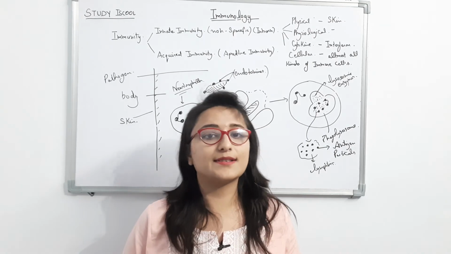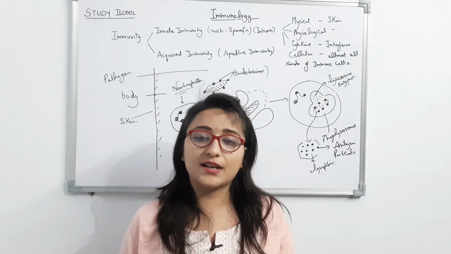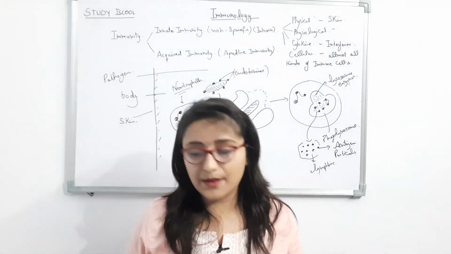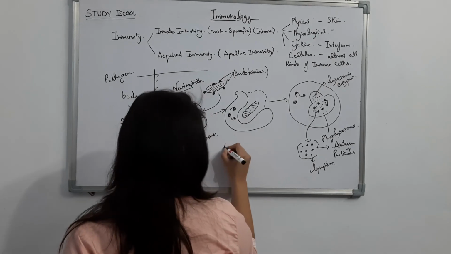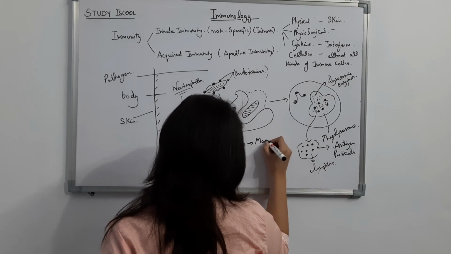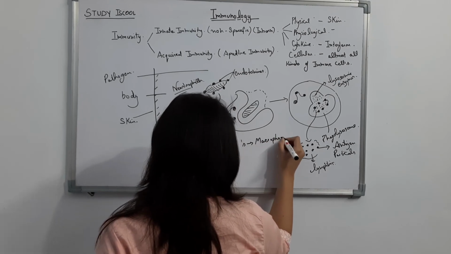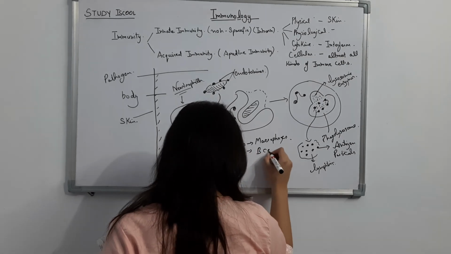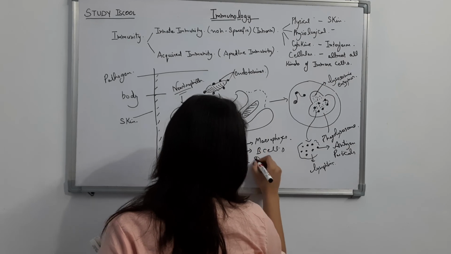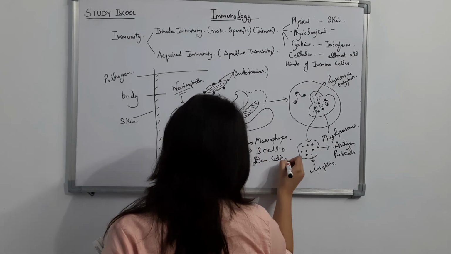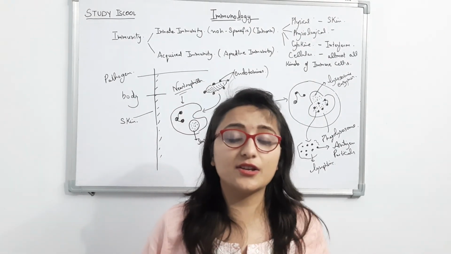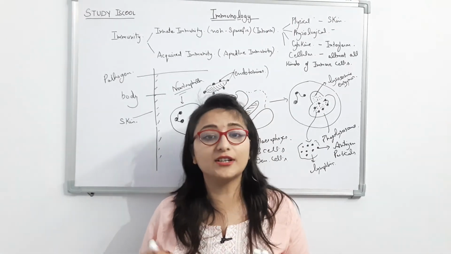MHC protein is a special kind of protein present in all APCs. APCs means antigen presenting cells. The main APCs are macrophages, B cells, and dendritic cells. The speciality of these cells is that they contain major histocompatibility complex MHC2.